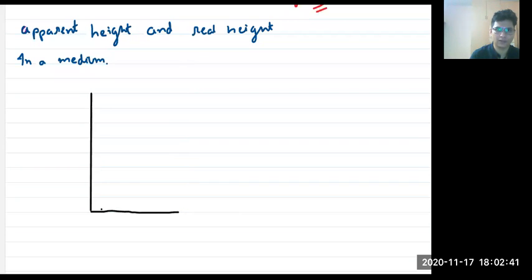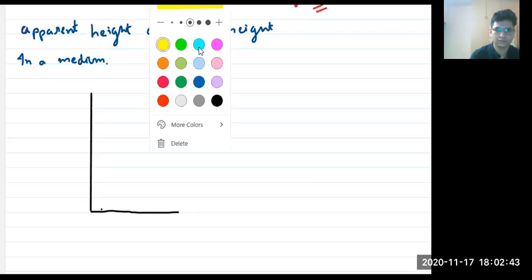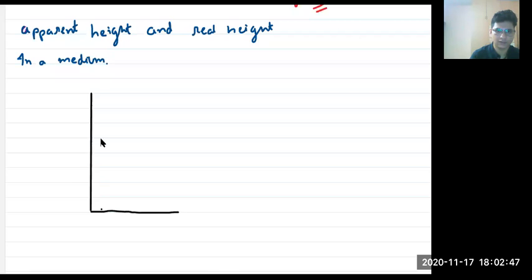Suppose it is filled with water, till this height. Filled with water till this height. Just imagine it is filled with water.